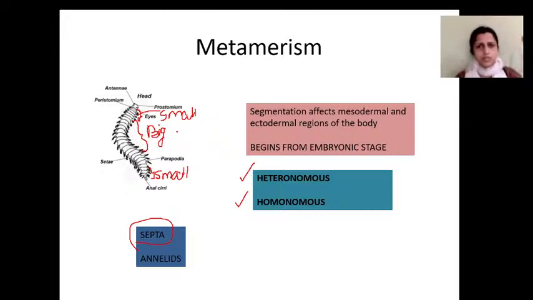Example, all the worms. Heteronomous segmentation is the common type of segmentation which is found in all the animals which show metamerism. Now, next is homonomous segmentation.